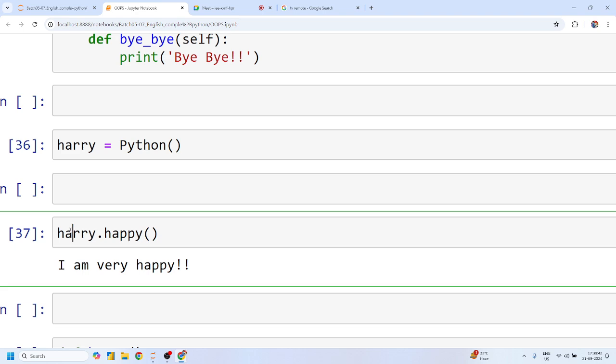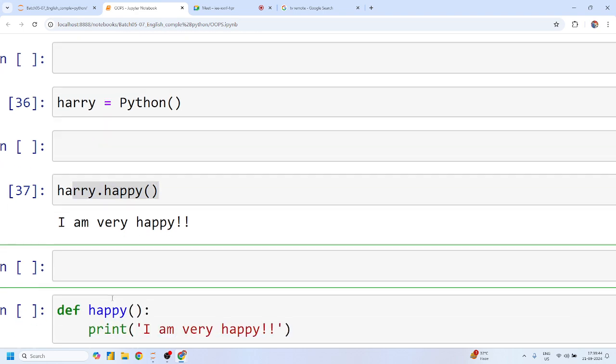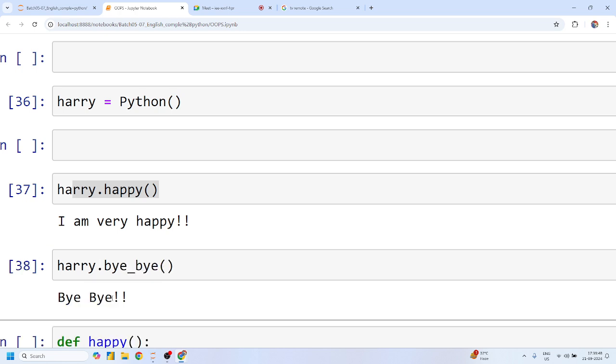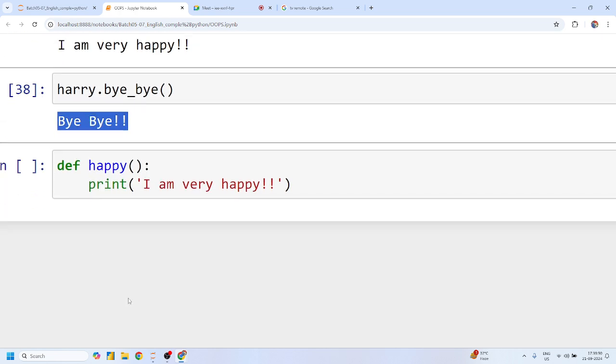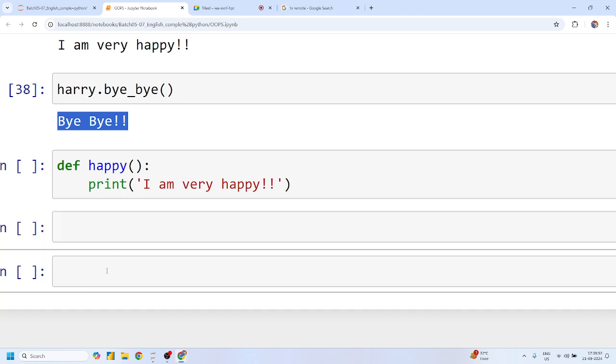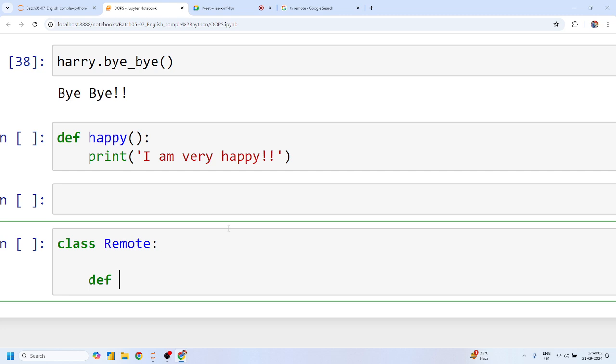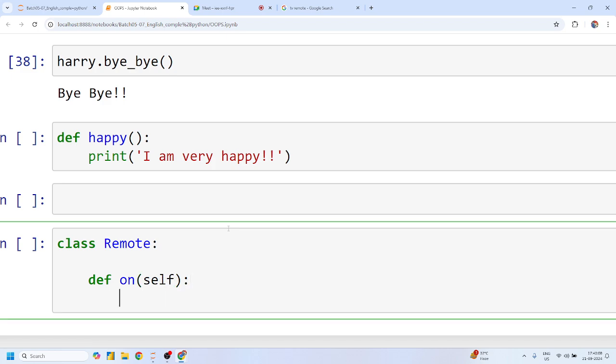Now we have perfectly used these methods. Yes or no? So Harry dot bye bye says bye bye. Yes or no? Now Mohit, your task is to create a remote class. So can I just use class Remote? Inside this class Remote, what kind of functions are required? On button, yes or no? Yes, sir.